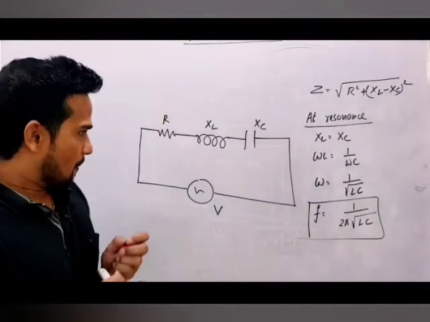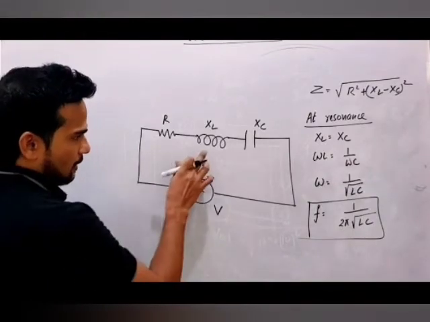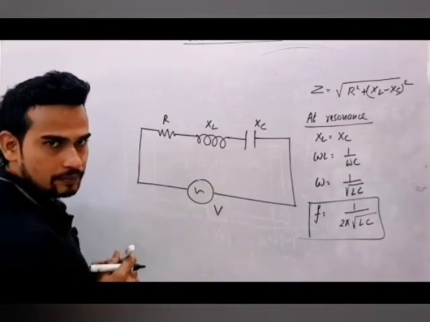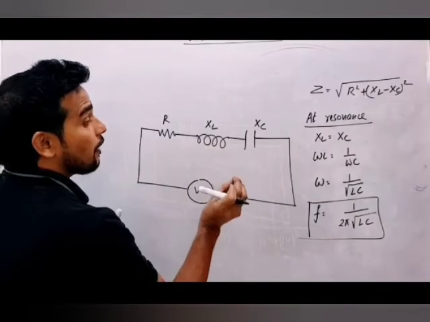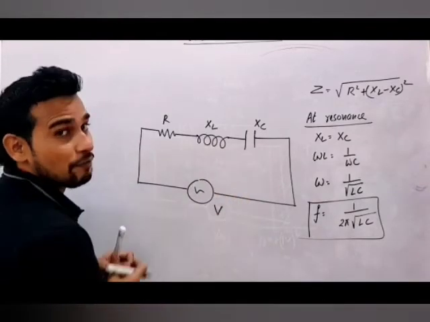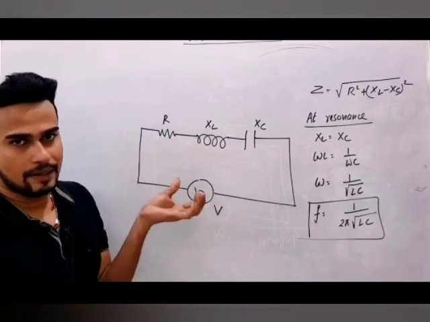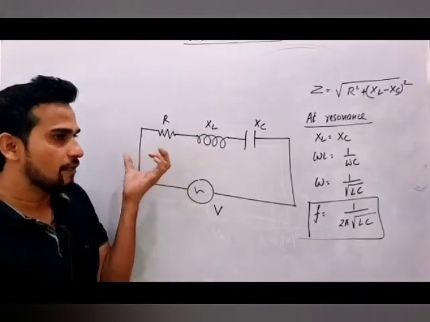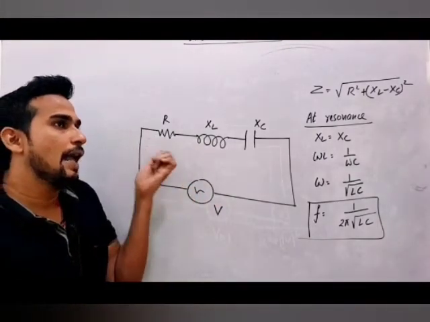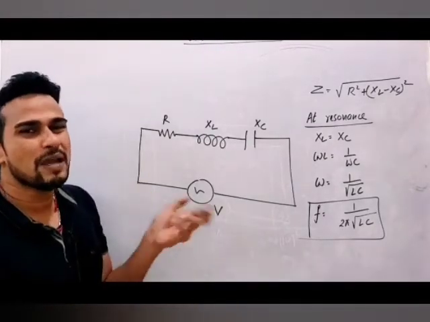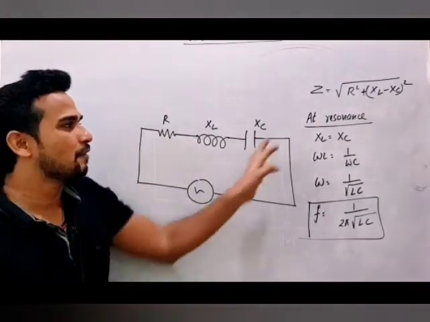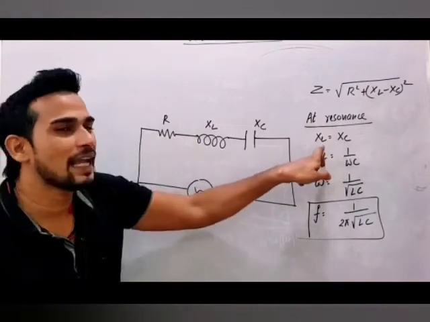Now that means, sir, once they cancel each other, our circuit behavior will be purely resistive. You'll be saying, L is there, C is there, so it should behave as an LCR circuit. But it will not, because at the time of resonance, these two will cancel each other.